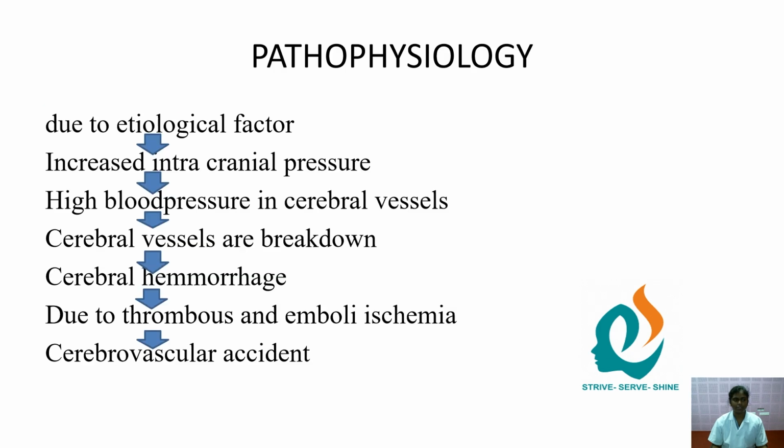Then pathophysiology. Due to etiological factors, increased intracranial pressure in the brain leads to high blood pressure in cerebral vessels, which leads to breakdown of cerebral vessels because of the increased blood pressure, leading to cerebral hemorrhage. Bleeding will occur due to thrombus and emboli. Then it leads to cerebrovascular accident.